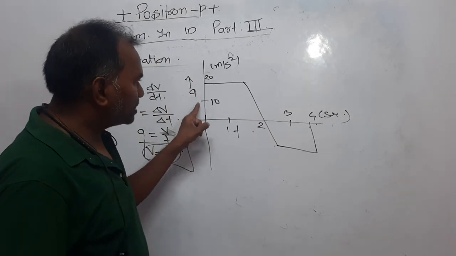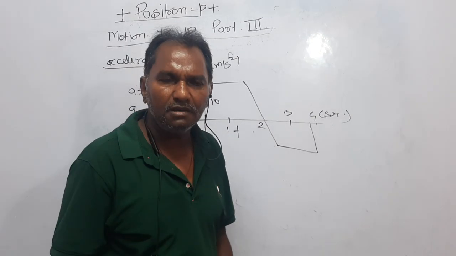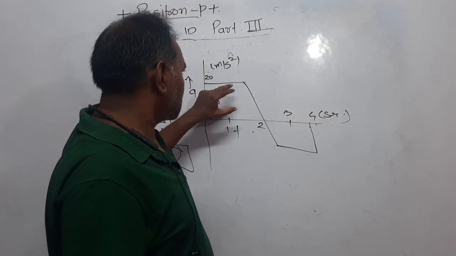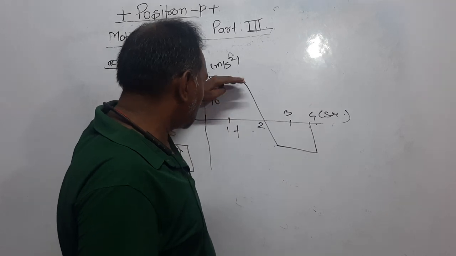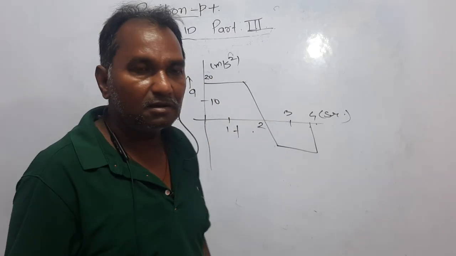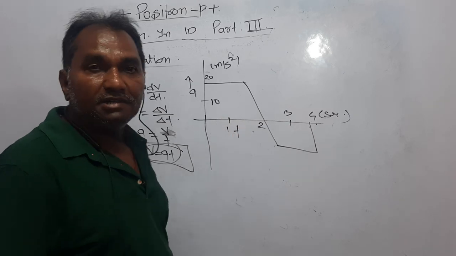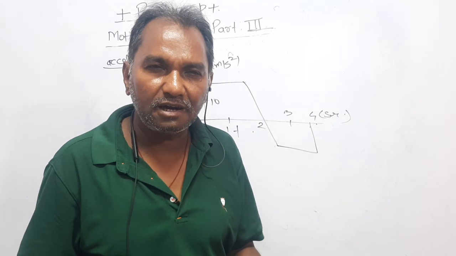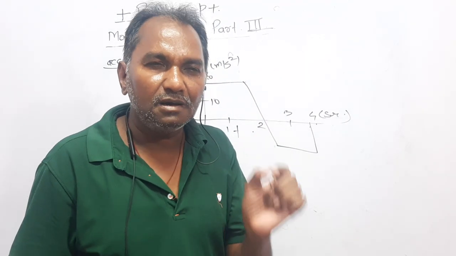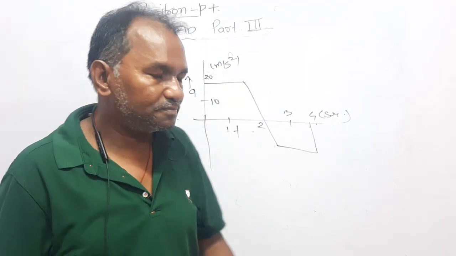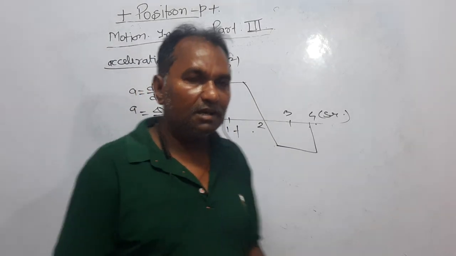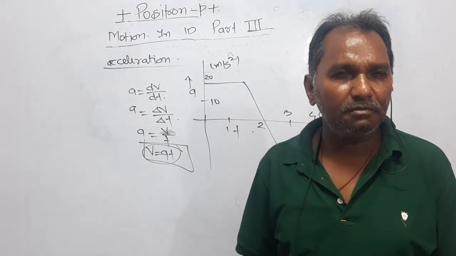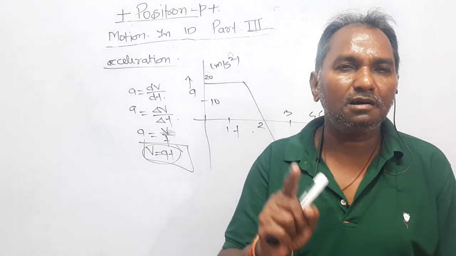Dear students, if the graph is given between acceleration and time, then the area between the curve and the x-axis represents either velocity or speed. Again listen, if the graph is given between acceleration and time, then the area of the curve represents either velocity or speed.